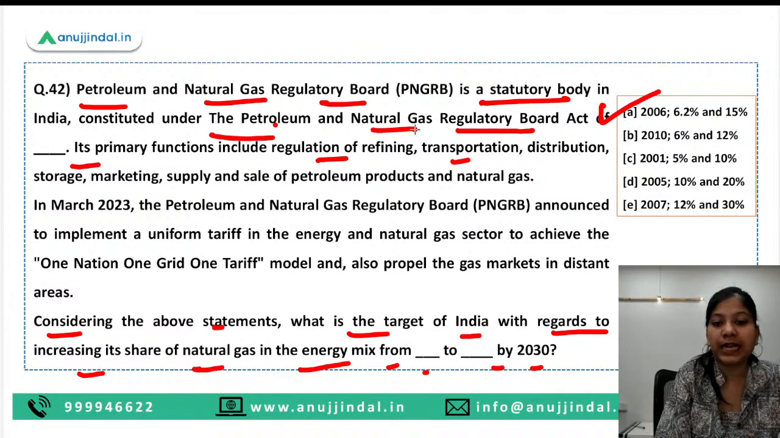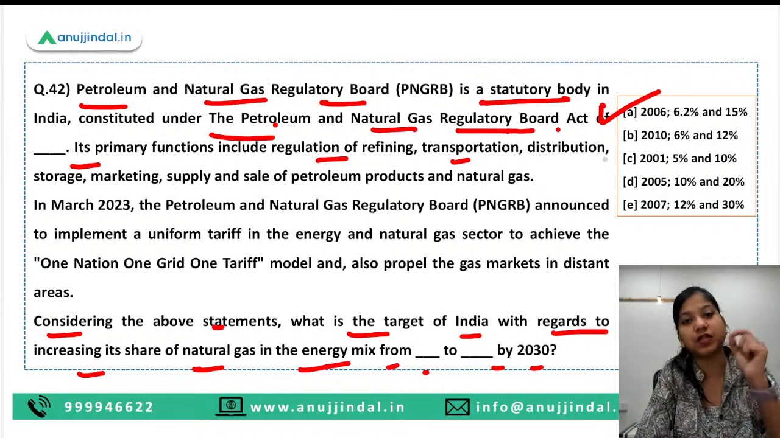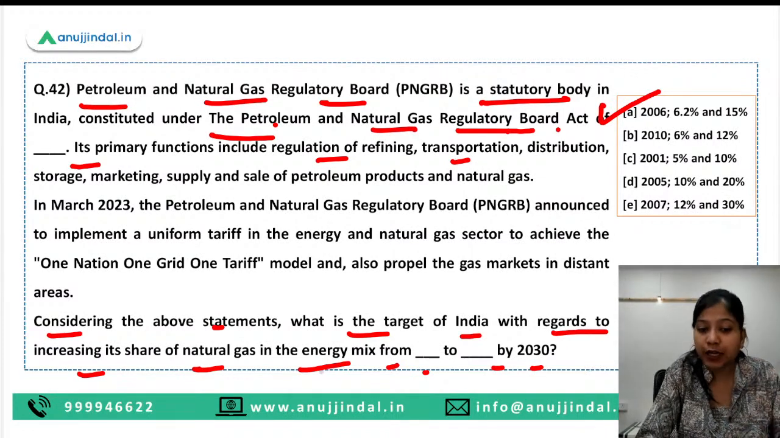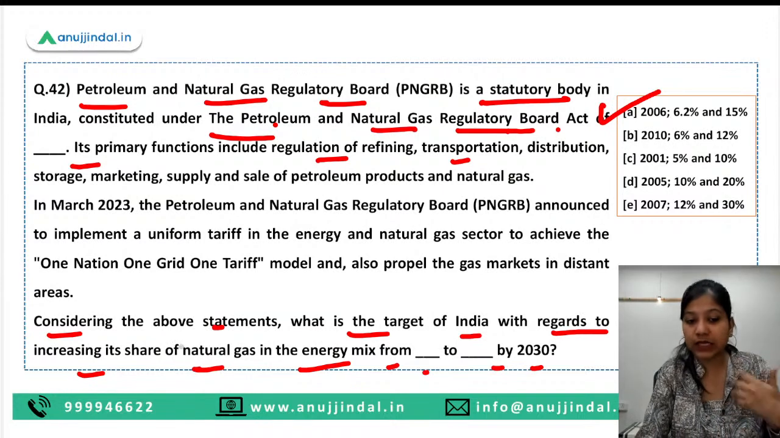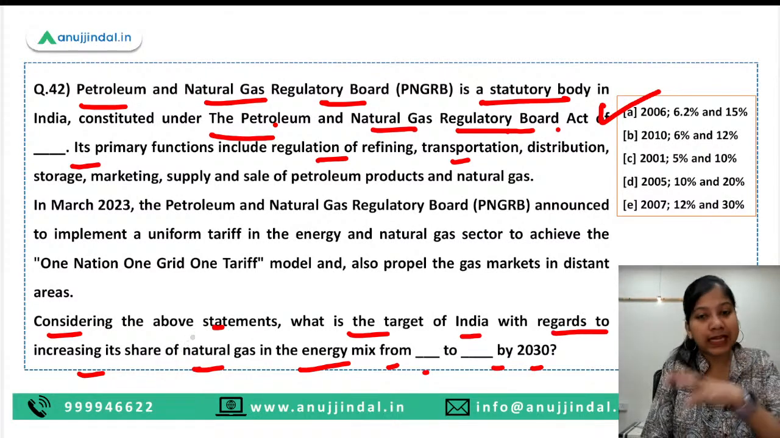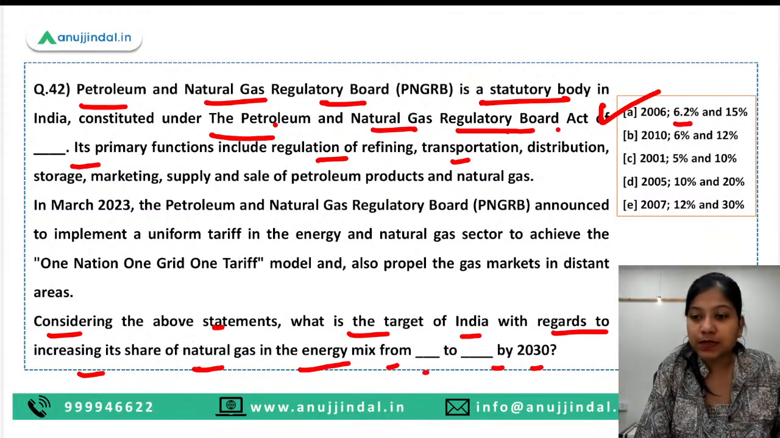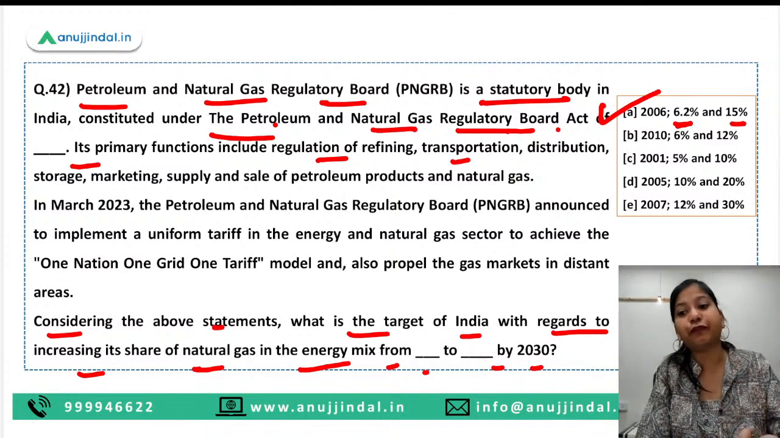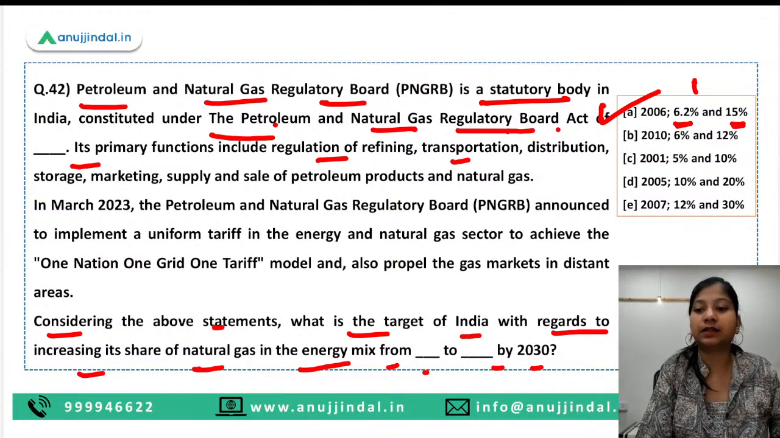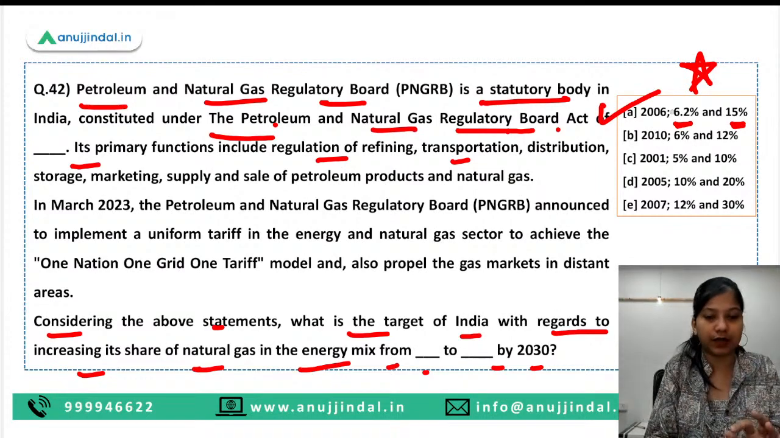The Petroleum and Natural Gas Regulatory Board Act came into existence in 2006. The target of the government to increase the share of natural gas in the energy mix is from 6.2% at present to 15% by 2030, and this again is a very important target.